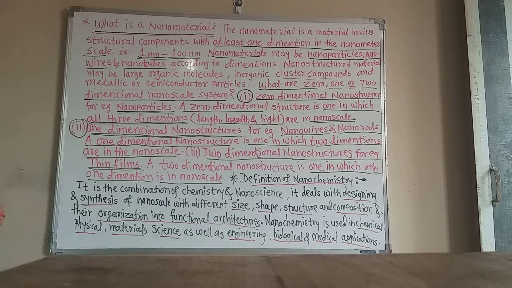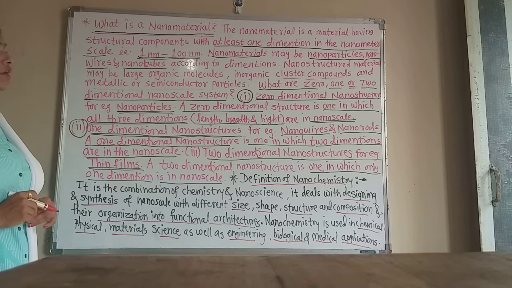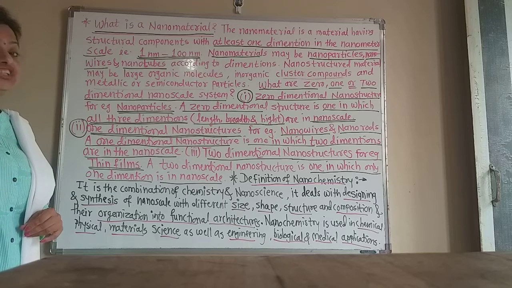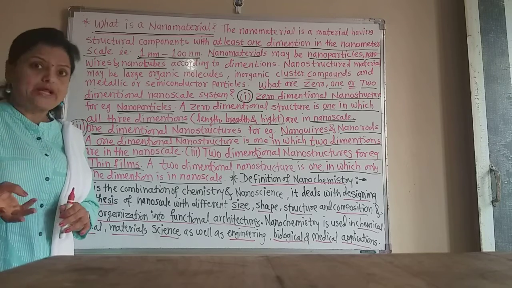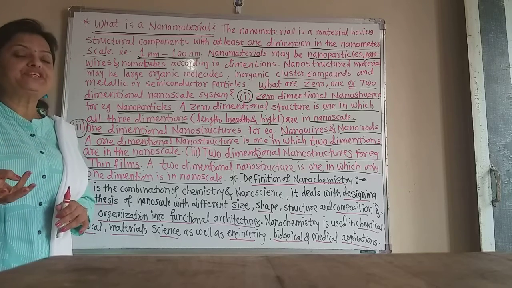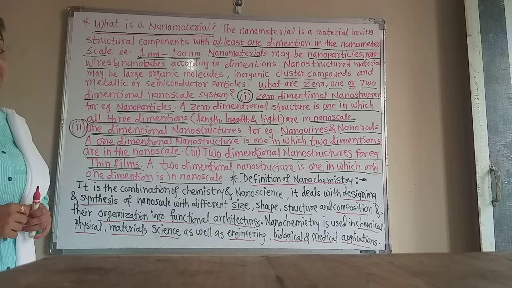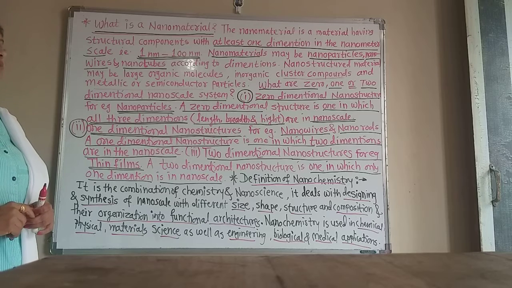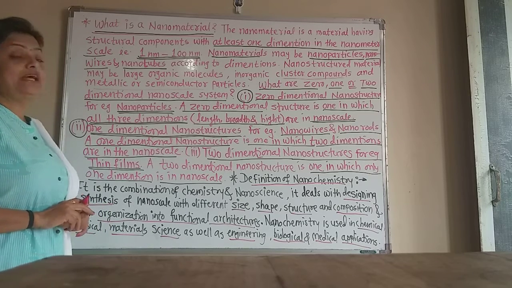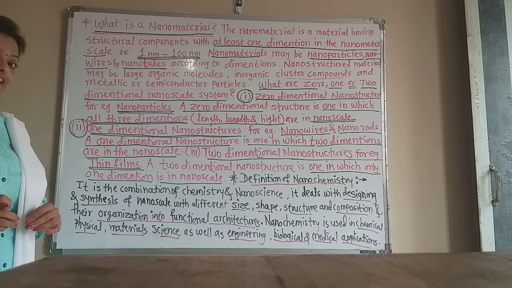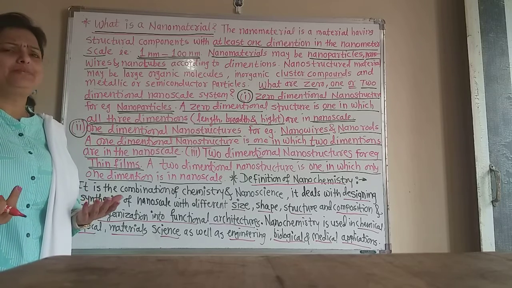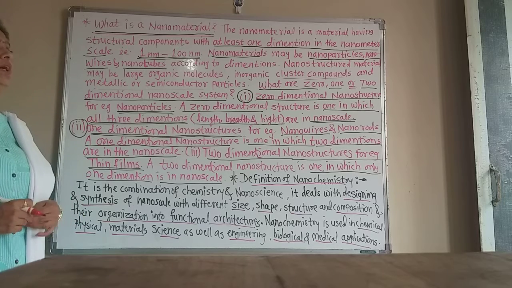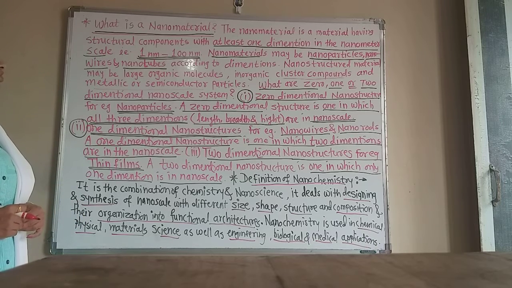Now, what are 0, 1 or 2 dimensional nanosystems? There are three nanosystems: 0 dimensional, 1 dimensional and 2 dimensional nanosystems or nanomaterials. Let us learn one by one. Now, 0 dimensional nanostructure, for example, nanoparticles. All the nanoparticles are included in the 0 dimensional nanostructures.